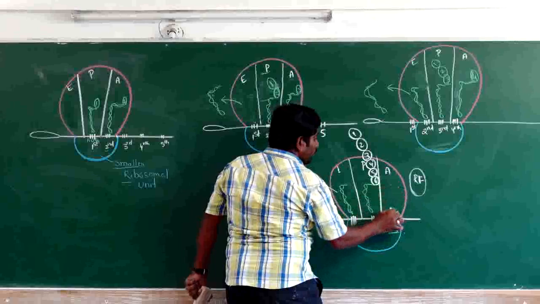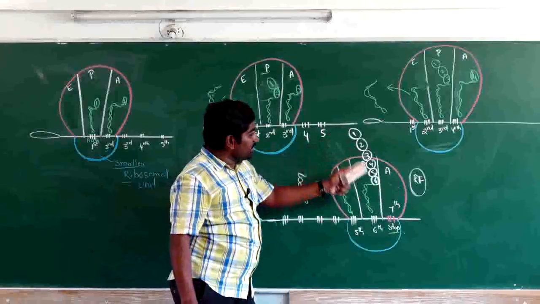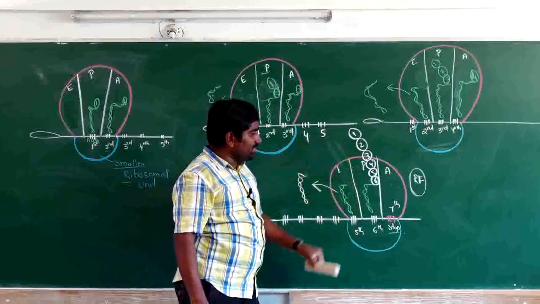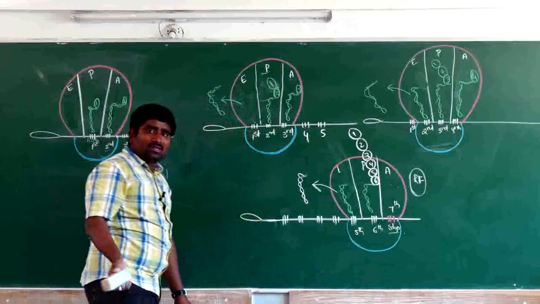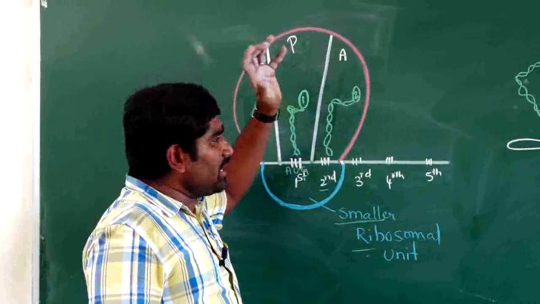Totally, the seventh codon is the stop codon, so 6 amino acids will be present in that polypeptide chain. Because now, once again, let us recap this translation.